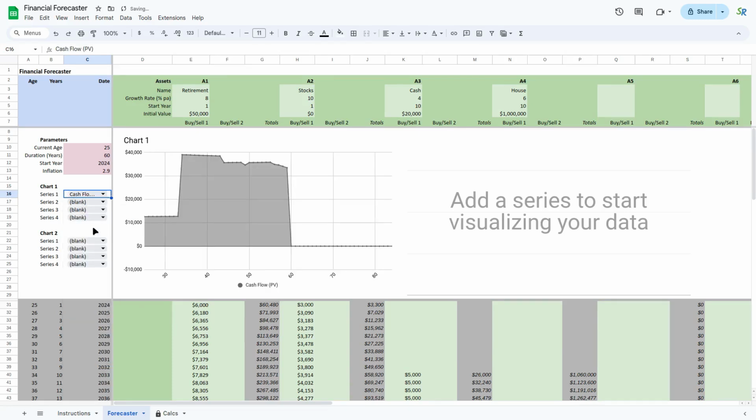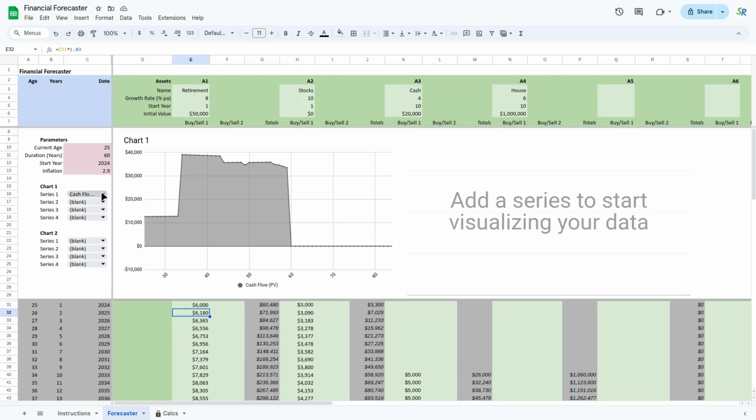Now let's not get too excited, because something else that probably will help is what I might call cash flow. Now this is called cash flow in present value. What this means is that up until retirement, we've been putting money in, whether it's paying off our loan, which is this big jump here, or putting money aside faithfully every year to build up our assets. Even though we were increasing our payments into these assets and into these loans, you can see here our cash flow is pretty well even. That's because the rate of increase of what we're putting aside more or less matched the rate of inflation.